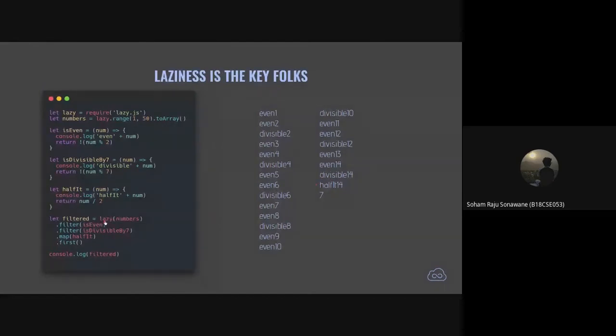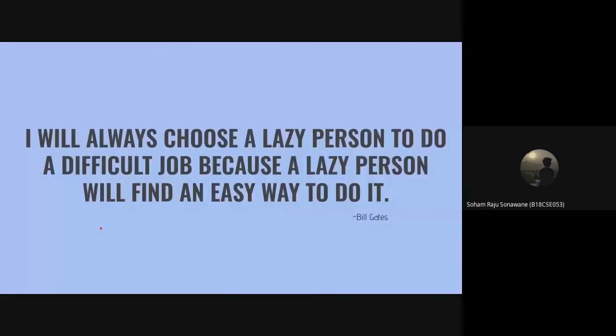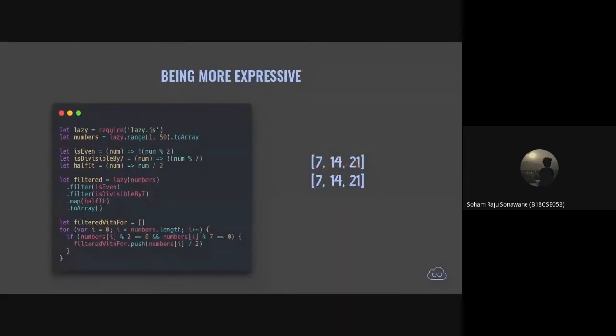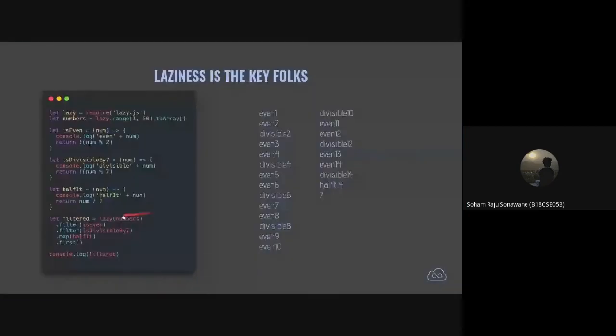It checks if the number is even, checks if the number is divisible by 7, and halves it, and it gives me the first number that fits all these criteria. So basically I don't want all of the three numbers that we had in the previous case. I don't want 14 and 21. I just want the first number that is even and divisible by 7.